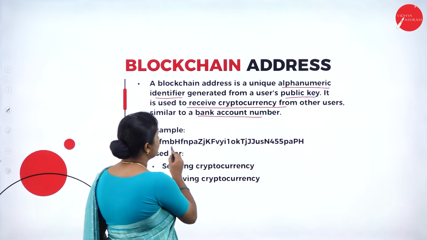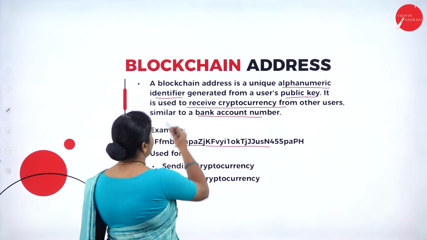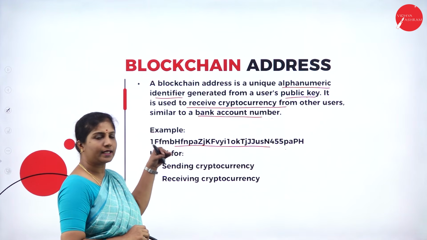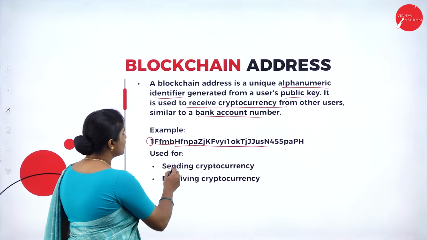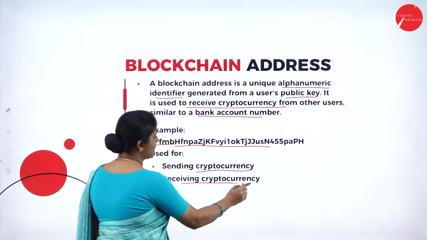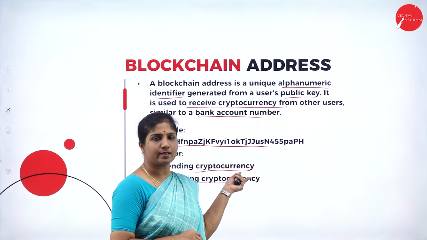For example, see, this is a blockchain address. It is an alphanumeric identifier. Why do we say alphanumeric? It contains both alphabets as well as numbers. You can observe it here. It is used for sending cryptocurrency as well as for receiving cryptocurrency. So where is this blockchain address used?